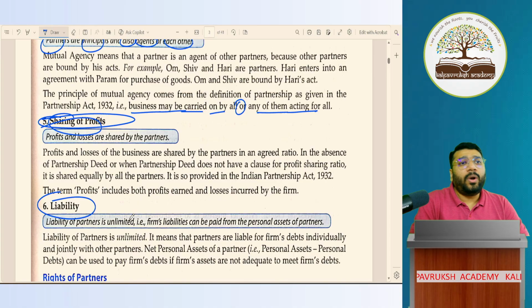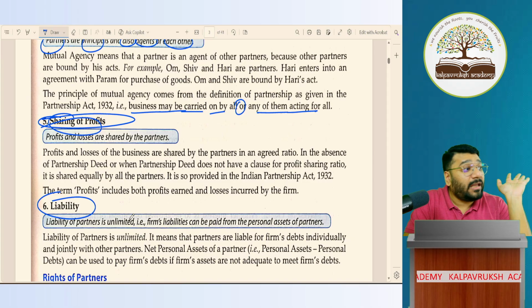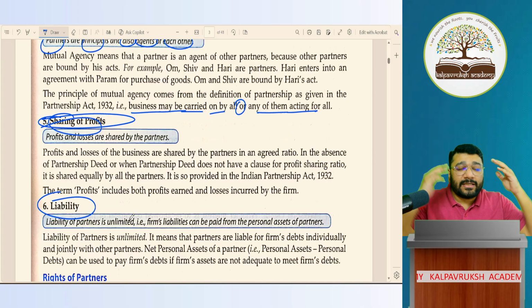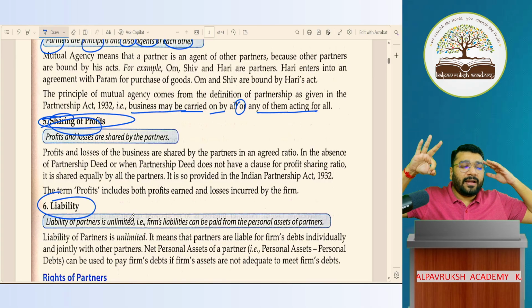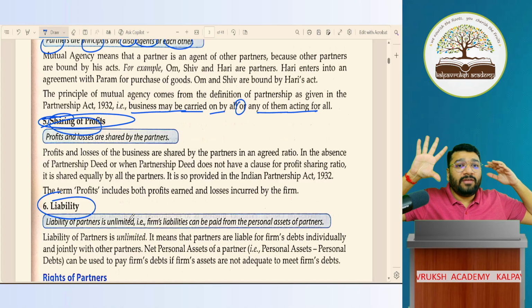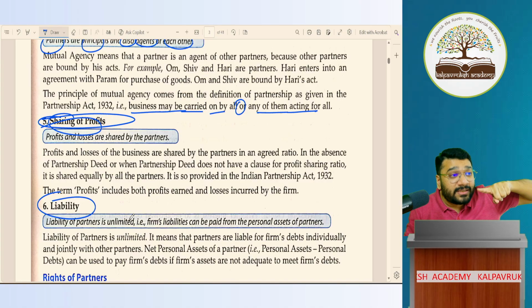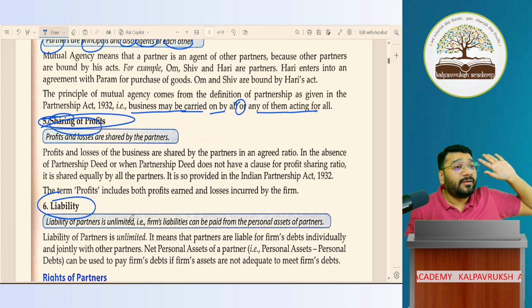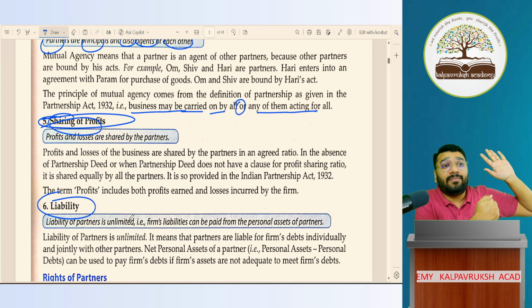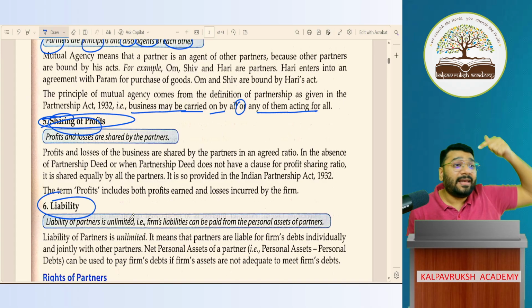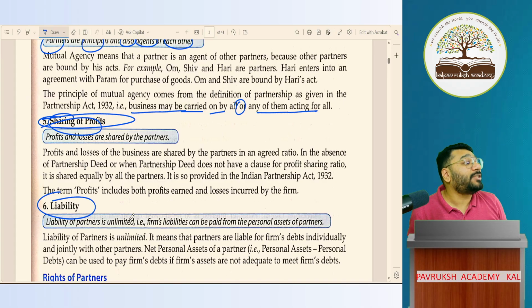Okay. What is the meaning of unlimited liability? If the assets of the firm, listen to me very carefully, imagine the balance sheet asset side is 30 lakh. How much did you recover last class? Only 5 lakh. The assets of the firm are not sufficient to pay the liability of the firm. Then for the balance liability, the liability holder can attack the personal assets of the partner.